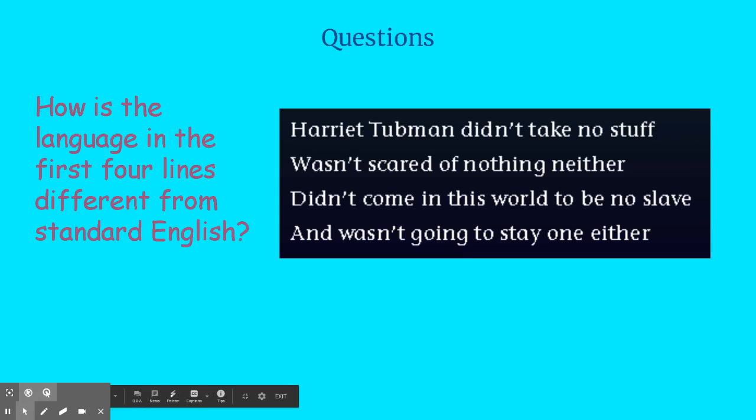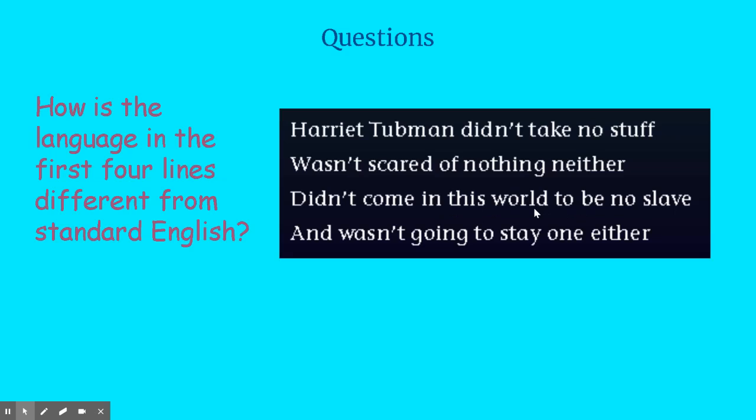And when we look at the first 4 lines of this passage, we want to see how it's different from standard English. So when I see that it says she didn't take no stuff, we wouldn't be talking like that now. We wouldn't be using some of the phrasing that she uses, like "nothing neither." We would say she's not scared of anything.